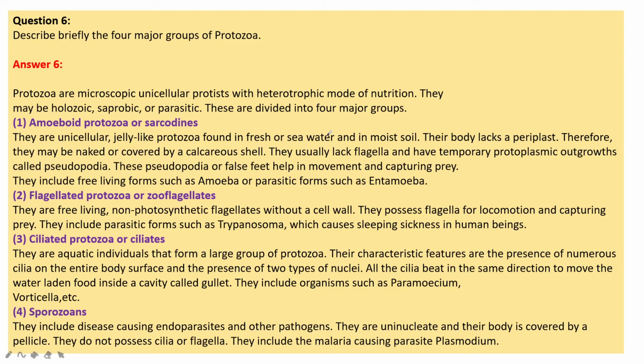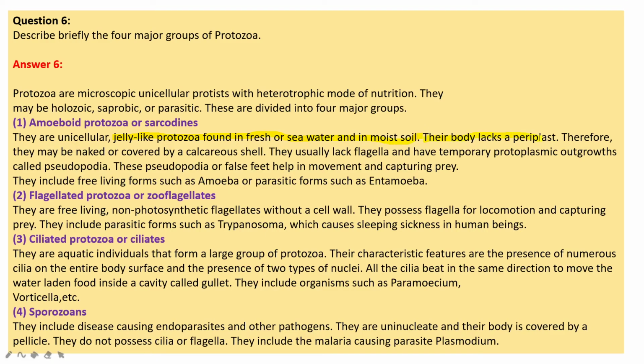The first group is amoeboid protozoa or sarcodines, unicellular jelly-like protozoa found in fresh or sea water and in moist soil.